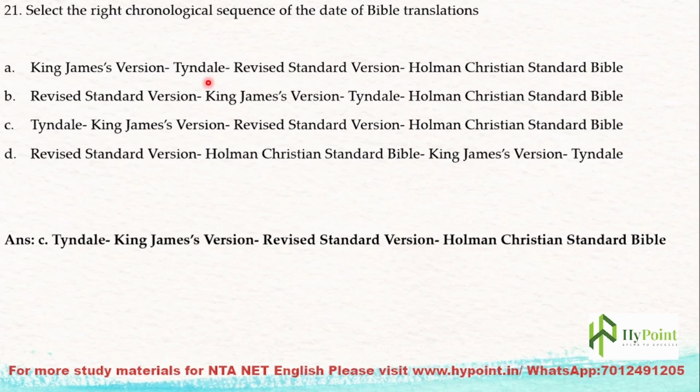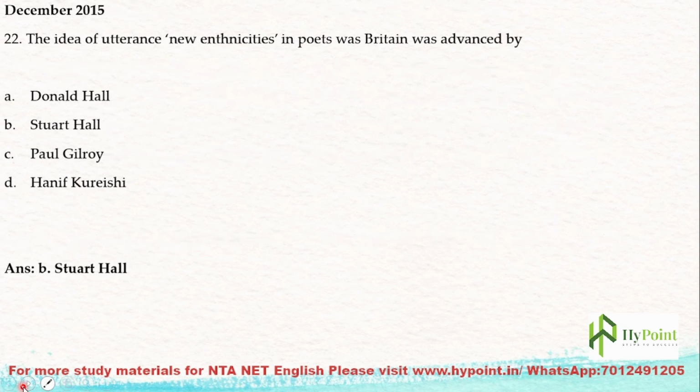So first happened what? Tyndale's translation. Then the King James version. Then the Revised Standard Version. Then later the Holman Christian Standard Bible. So option C is the correct answer: Tyndale, King James version, Revised Standard Version, then Holman Christian Standard Bible. About Bible translation, I have a detailed video on the Bible translation of the Age of Revival on my YouTube channel. You can go and see that.